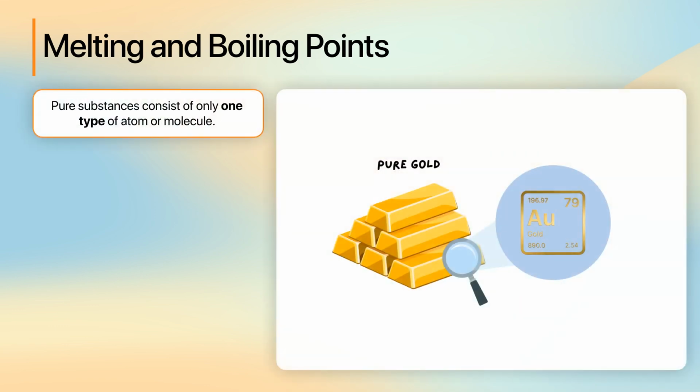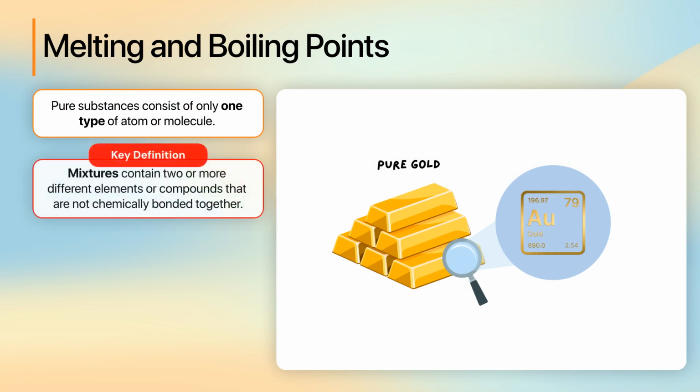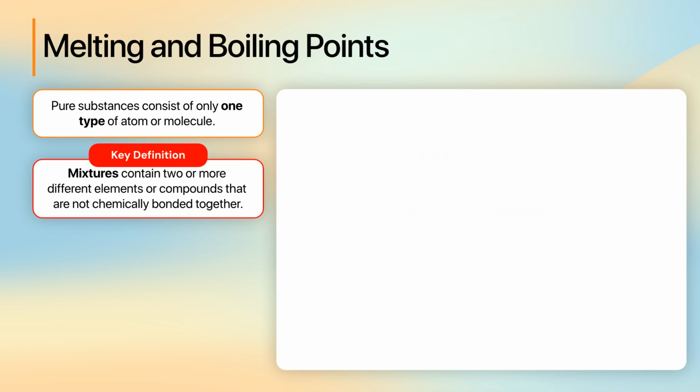Pure substances consist of only one type of atom or molecule. In contrast, mixtures consist of two or more different elements or compounds that are not chemically bonded together. A common example would be saltwater.